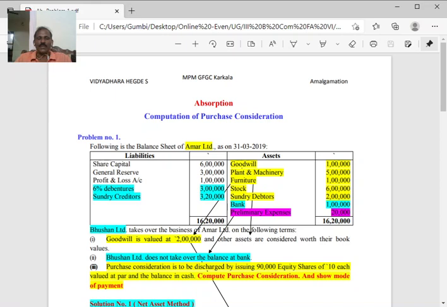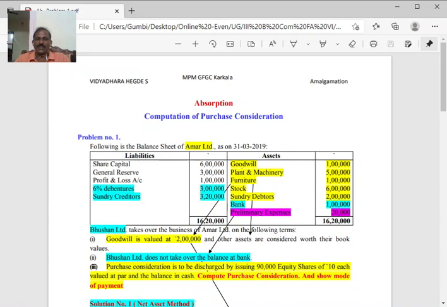Bhushan Limited takes over the business of Amar Limited on the following terms. You see, one company there, Amar Limited. Its business has been taken over by Bhushan Limited. Remember, Bhushan Limited is the transferee company and Amar Limited is the transferor company. After this taking over, there will not be an Amar Limited, it is only Bhushan Limited. And the conditions of absorption can also be called amalgamation. Point 1, goodwill is valued at 2 lakh. The goodwill given in the balance sheet is 1 lakh, but the revalued figure given is 2 lakh.